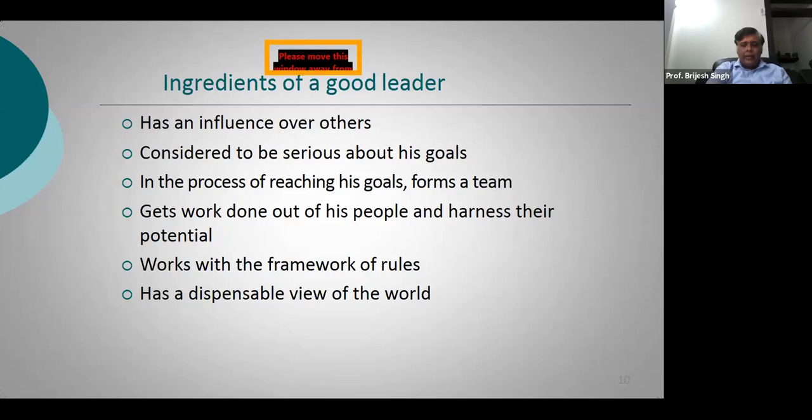Okay? Why am I telling you this? Before actually getting into the qualities of being a student leader, because all of you are students, those who are there in your class 9th or 10th or 11th or 12th, right? So you need to start inculcating some of these qualities now only, so that in future you can actually go ahead and enhance on these qualities, and you can become a good leader.